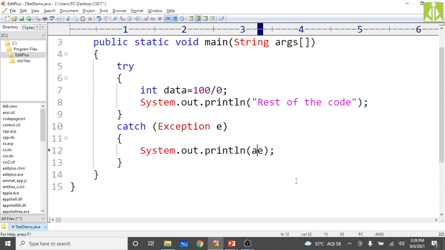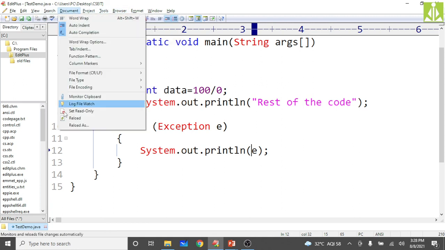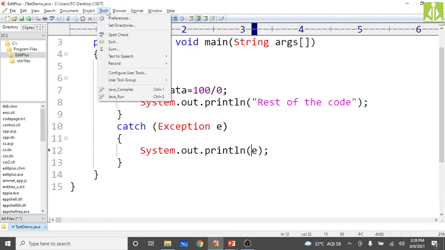It will also do your job, but the problem is the number of lines will increase, because the exception class has many different things in it, so the code will increase. Just go and see how it will be, what message you will get.